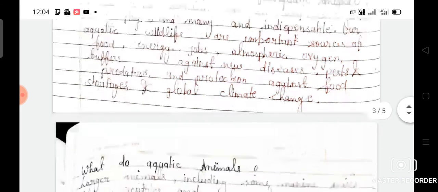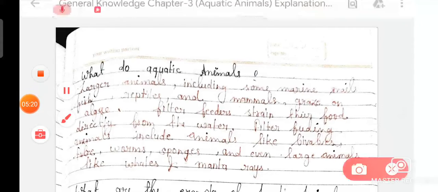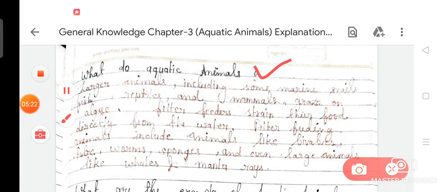So dear students, from your chapter, our next topic is what do aquatic animals eat. Larger animals including some marine snails, fish, reptiles and mammals graze on algae.